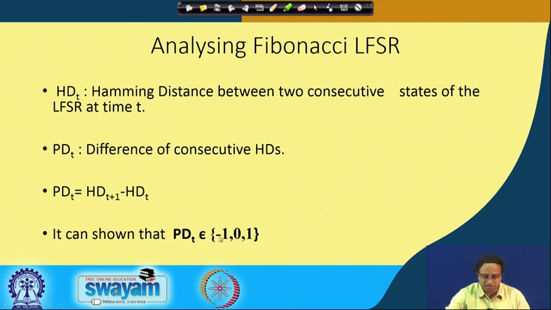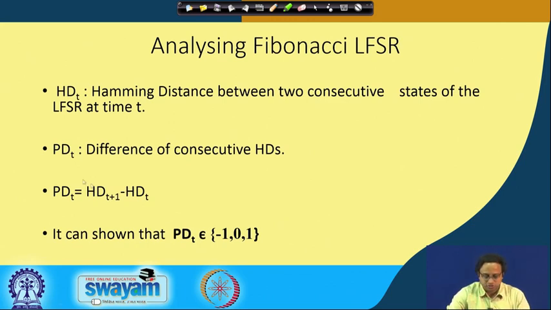When PD_t is minus 1, there is a difference in power consumption, because HD_(t+1) was 1 more than HD_t, and therefore there is a change across clock cycles in the power consumption. Likewise, when PD_t is 1, that also implies the power consumption has changed. In one case there is a decrease, in the other an increase, but either way there has been a change. So, for the attack to work on real traces, we just need to distinguish whether the power consumption has remained the same or has changed.